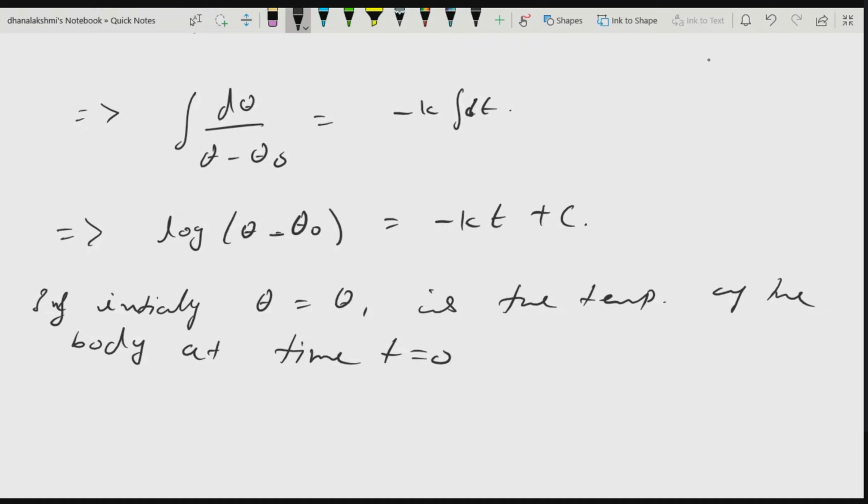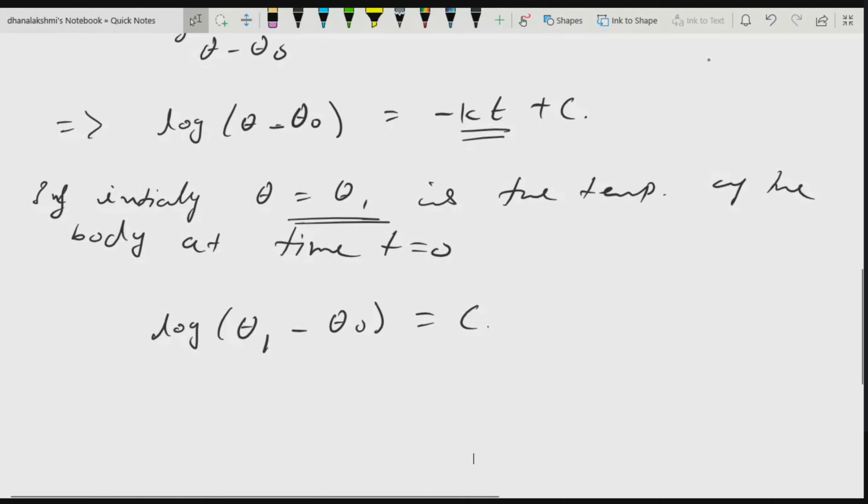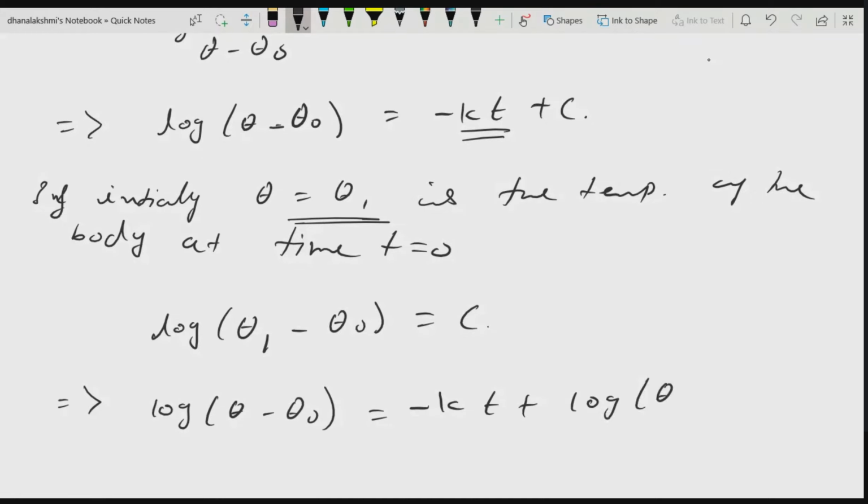So at t is equal to 0, the temperature of the body is theta 1. You can substitute this here. When you substitute these values, what are you going to get? You will get log of, since t is equal to 0, this part won't be there, theta 1 minus theta naught is equal to c. So this is your c value. Therefore, the overall solution will be log of (theta minus theta naught) is equal to minus kt plus log of (theta 1 minus theta naught).